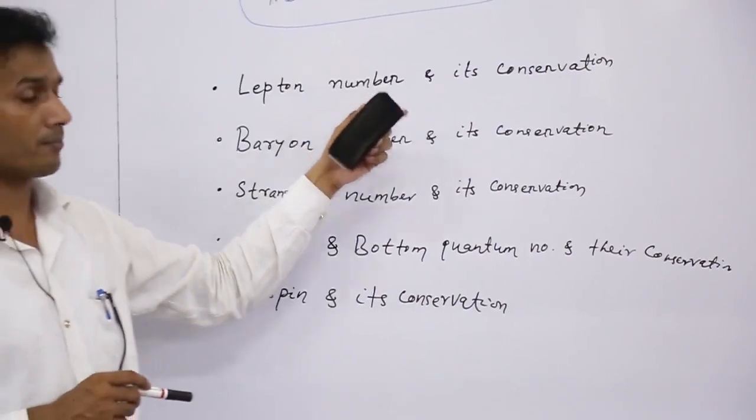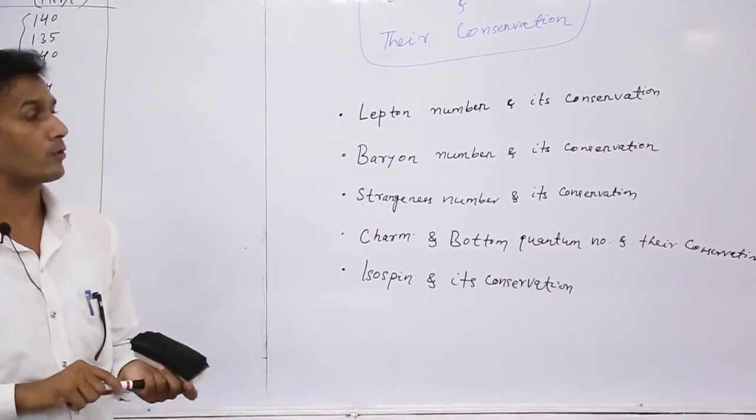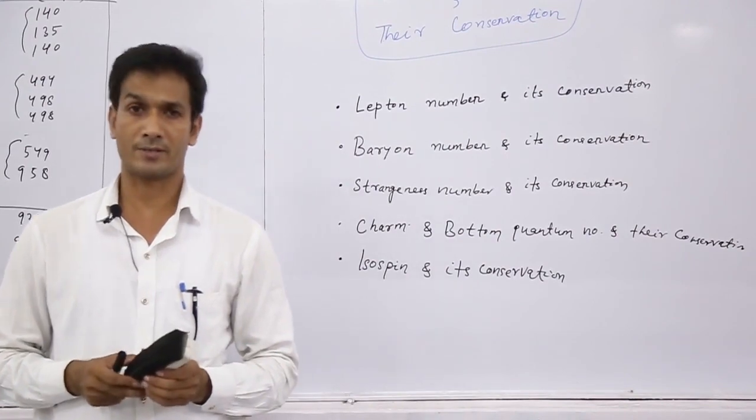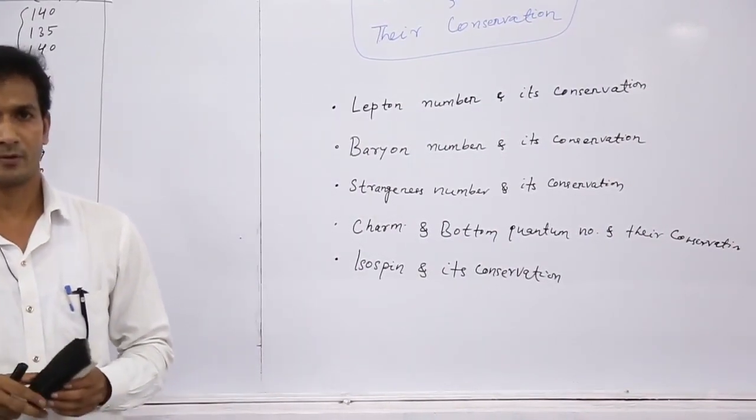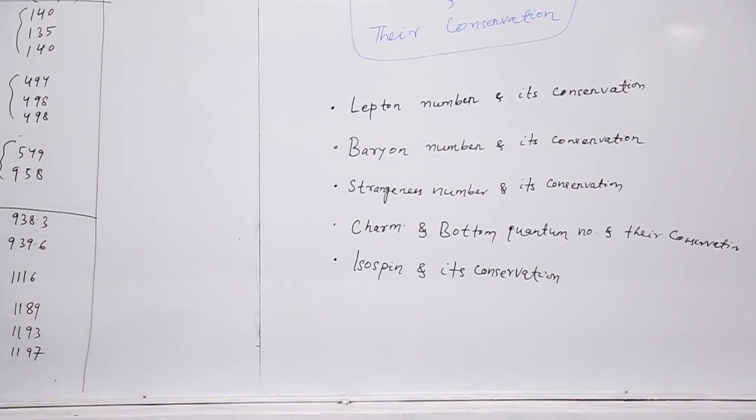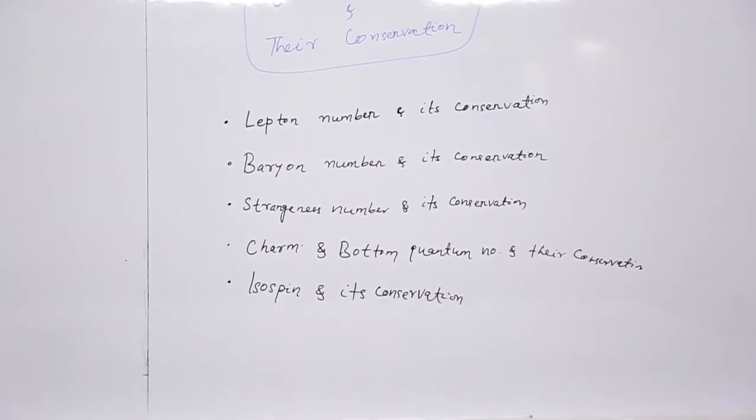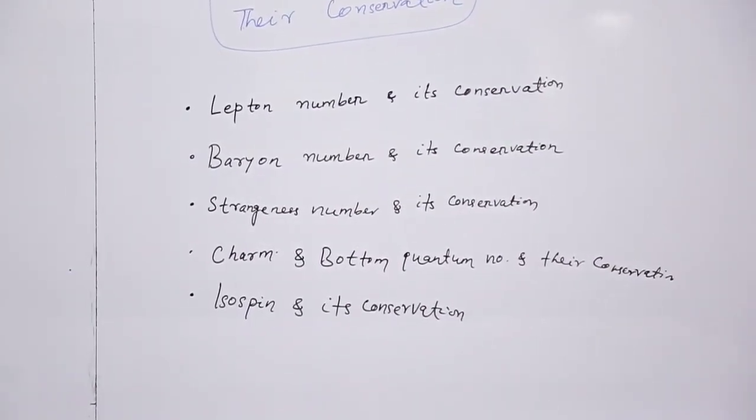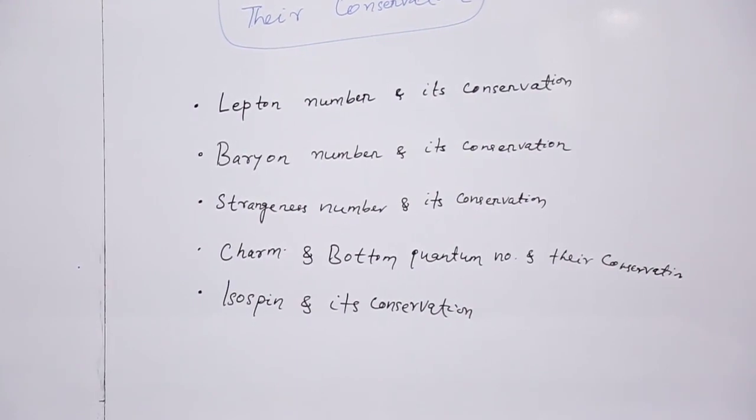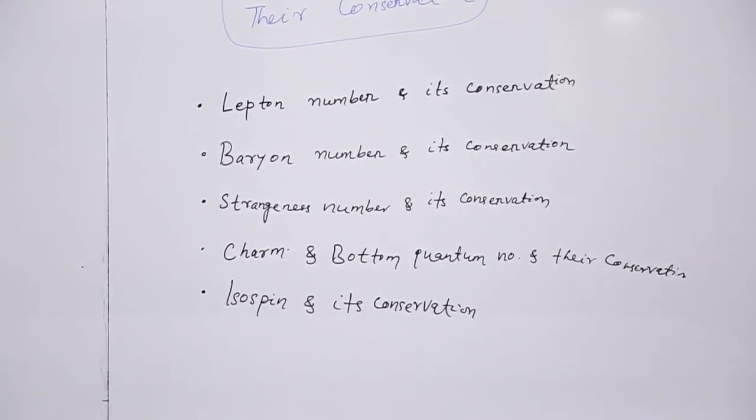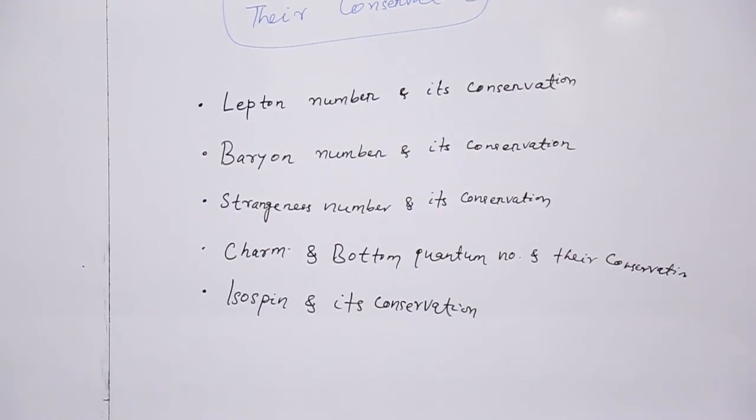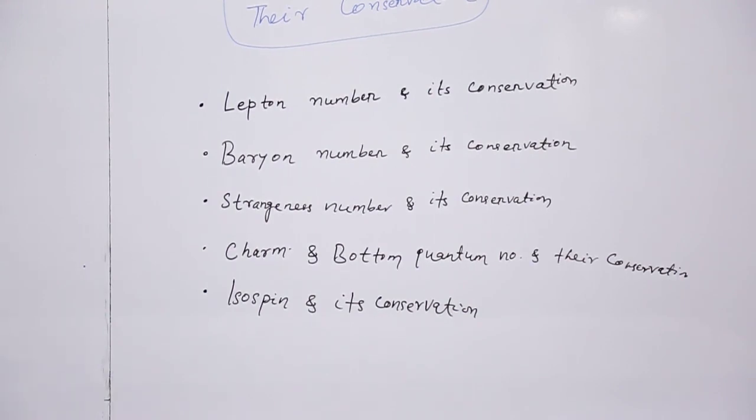Before going to lepton number, I want to tell you what we mean by conservation laws. When we say that some quantity is conserved, it means that that quantity remains constant during some physical process. Okay. So if a quantity remains constant during a physical process, then that quantity is said to be conserved.